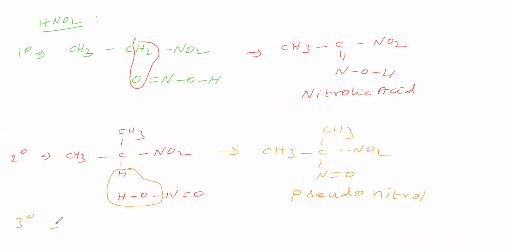Next, tertiary nitroalkanes do not react with nitrous acid because alpha hydrogen is not present. So, next we will see halogenation, that is, the reaction with halogen.